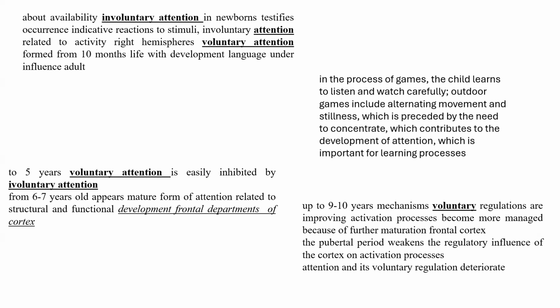At 6-7 years old, a mature form of attention appears, related to the structural and functional development of the frontal departments of the cortex. Games are an absolutely necessary process for growing, for animals and children. The child learns to listen, and how to watch carefully and attentively.